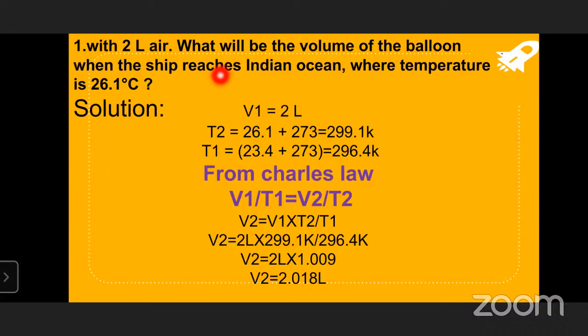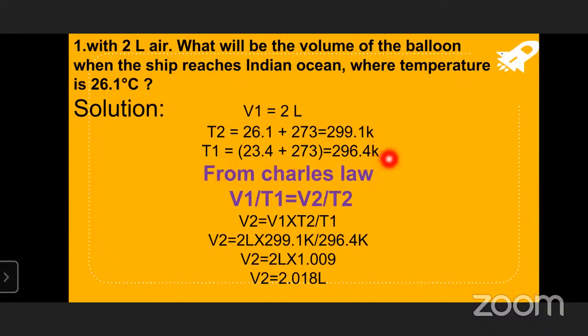He is asking for V2. T1 and T2 are in degrees centigrade, so we convert them to Kelvin by adding 273. We get T2 as 299.1 Kelvin and T1 as 296.4 Kelvin.